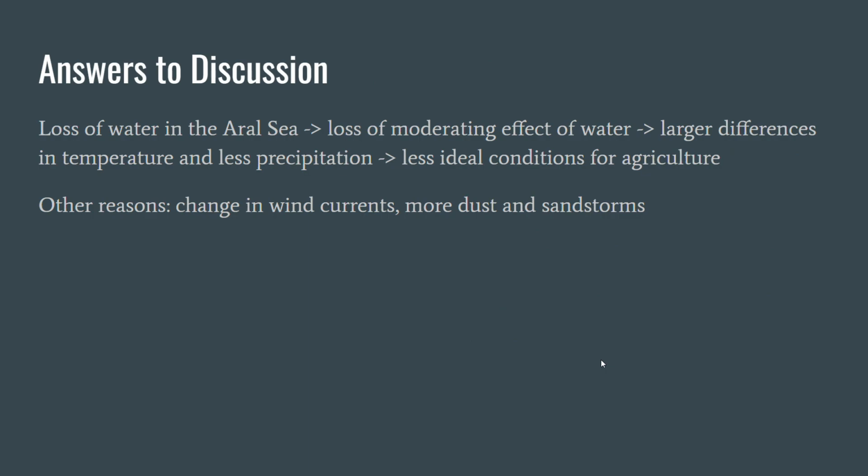So looking at what you've learned earlier about climate, you can see that the effect of the loss of water in the Aral Sea is a loss of the moderating effect of the water, which means that there are larger differences in temperature and less precipitation, and this presents less ideal conditions for agriculture.